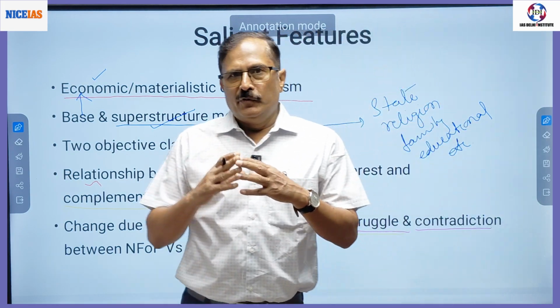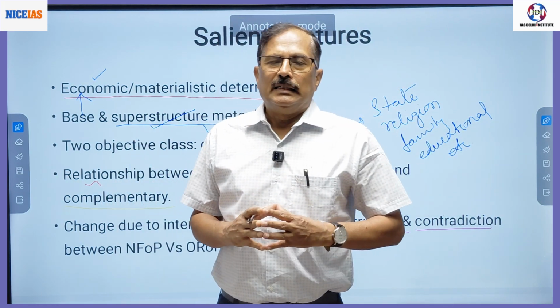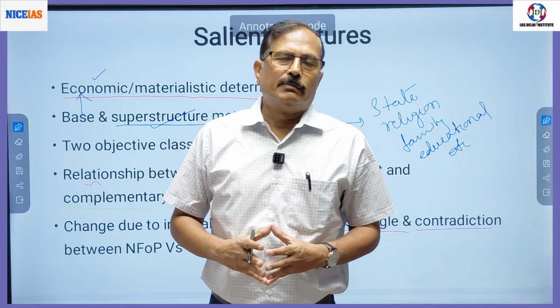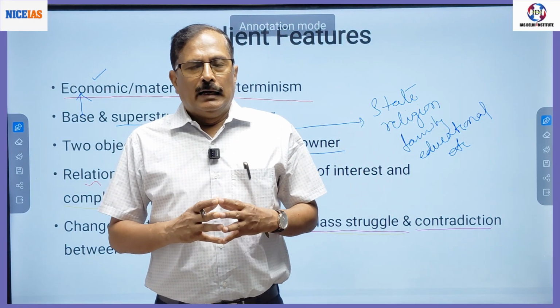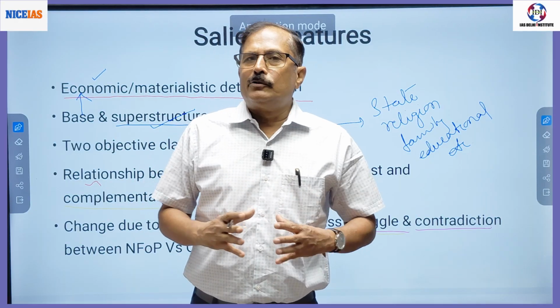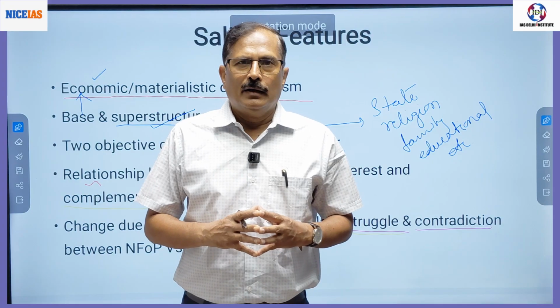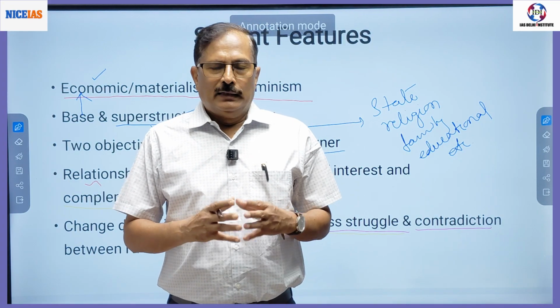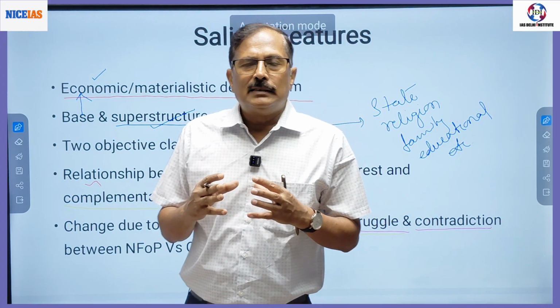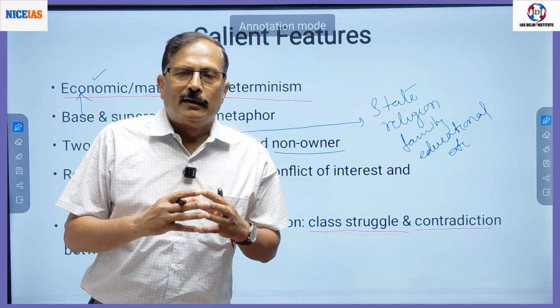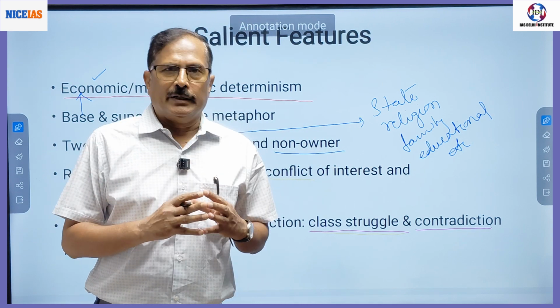Now, when we are comparing between two societies, here maximum students make mistakes. In feudal society, we have two classes, barons and serfs. As I said earlier, the relationship between barons and serfs is one of conflict and complementarity.